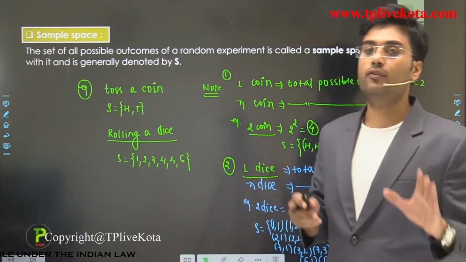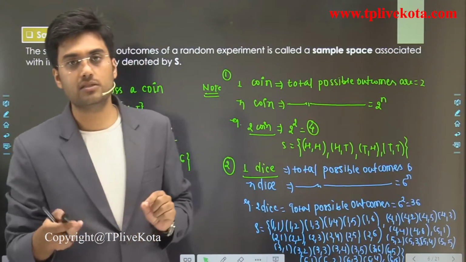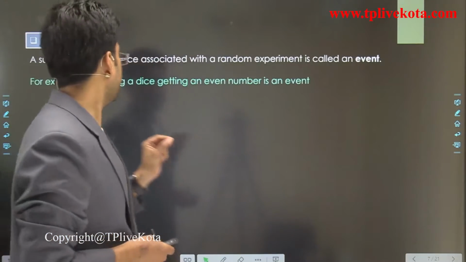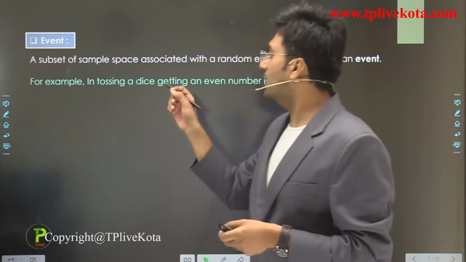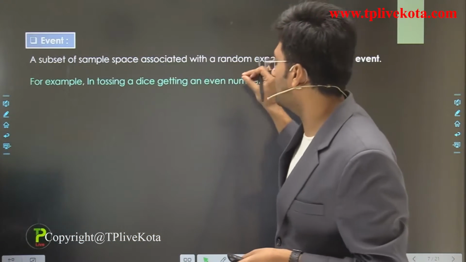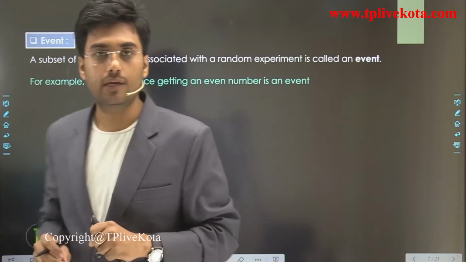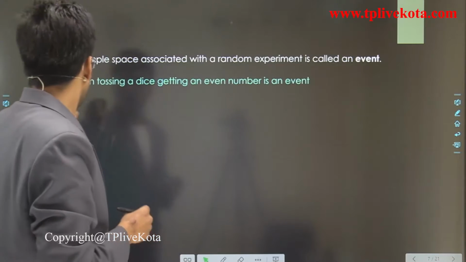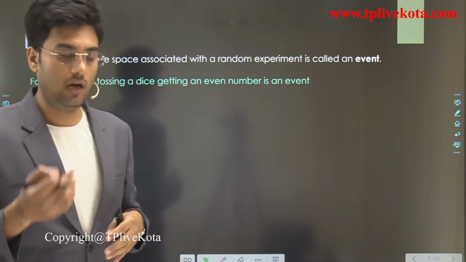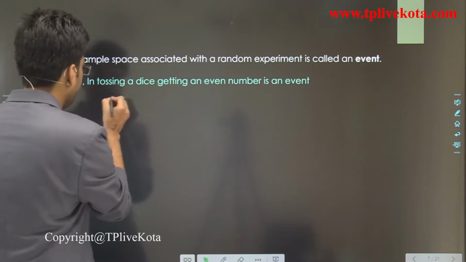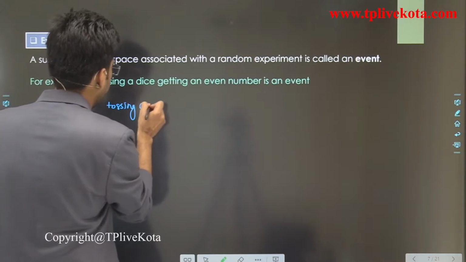So now after the sample space, let's discuss the next term, and the next term is event. Event is what? A subset of the sample space associated with the random experiment is called an event. Clear? For example, in tossing a dice, getting an even number is an event. How? Let's see. If we are tossing a dice,